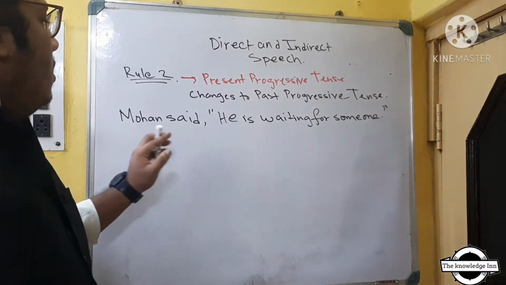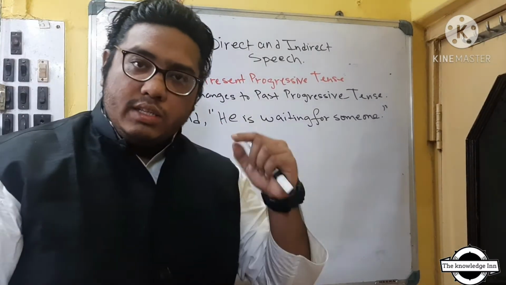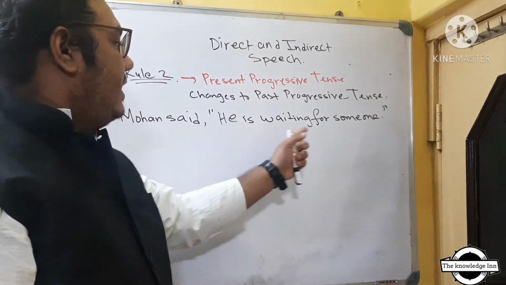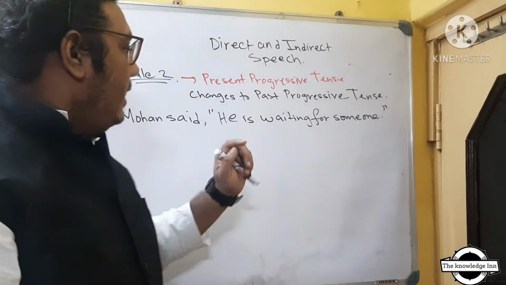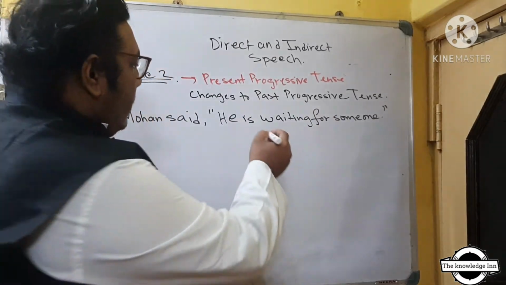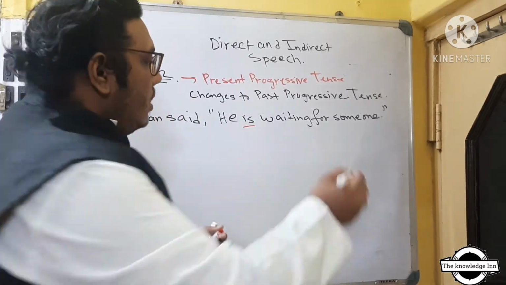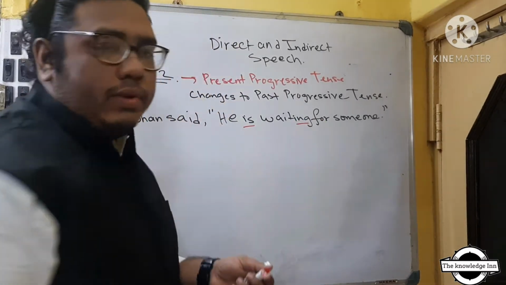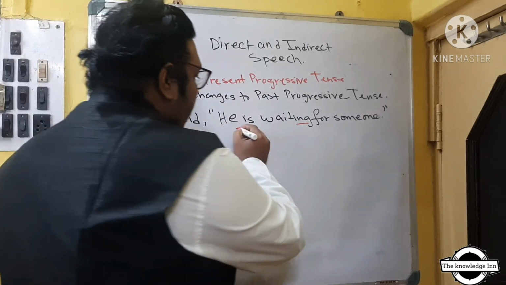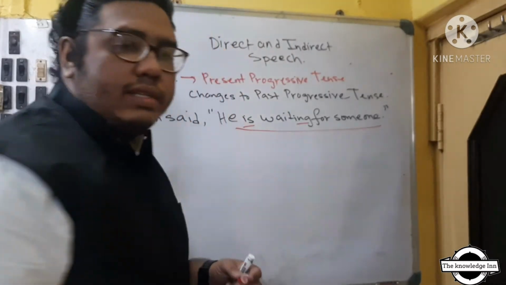Now, again, first part, see which tense the sentence belongs to. Now is out here. Now belongs to the present tense family. Now ing obviously is continuous, so obviously this part is in present continuous tense.